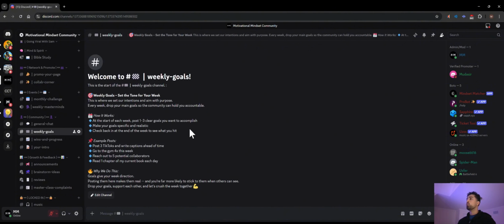Next, we have the weekly goals. So I want everyone, as well as the influencers and members, to come in here and post your weekly goals, so that there is a sense of accountability that you are putting on yourself, making sure that you are achieving these goals. Let's say, for example, I want to clean my room by the end of the week.